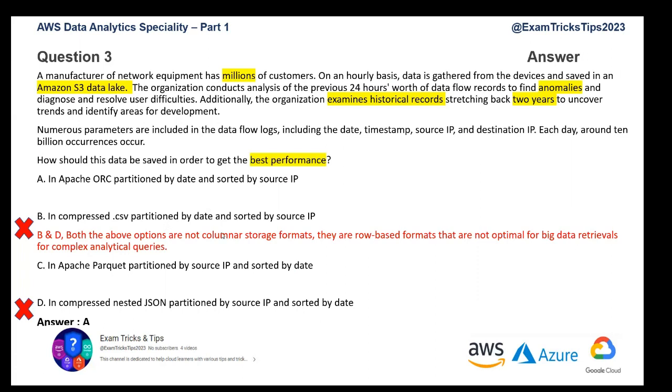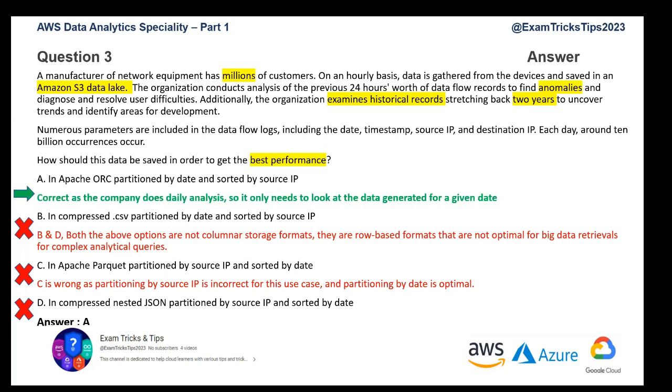So what we're left with is A and C. A has ORC, and C is using the Apache Parquet format. And there is partitioning in both of the options. Now, Parquet is the best columnar format. However, if you look at option C, the partitioning is first done by IP and sorted by date. That's not the correct way of doing it. First, you need to sort by date to organize your data in a better way, and then you can sort it by any other parameter that you have, in this case source IP. So that basically leaves us with option A.